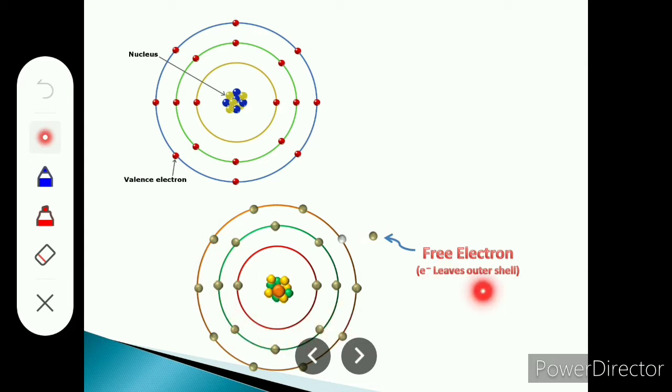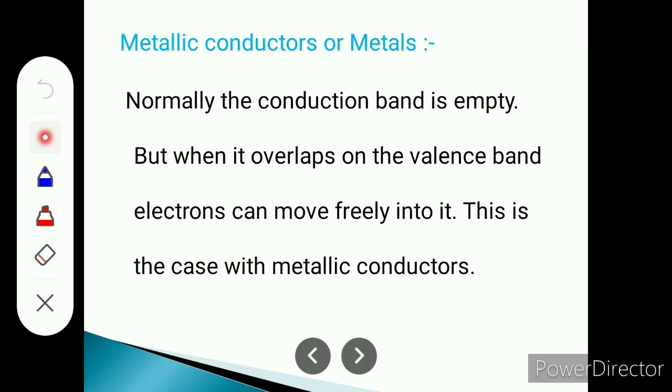If it is present in the outermost orbit, then it is known as a valence electron, and when it gets a small amount of energy, it will detach from the outermost orbit, from the nucleus of the atom, and therefore such an electron is known as a free electron.